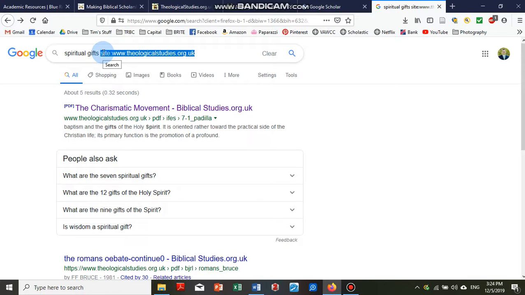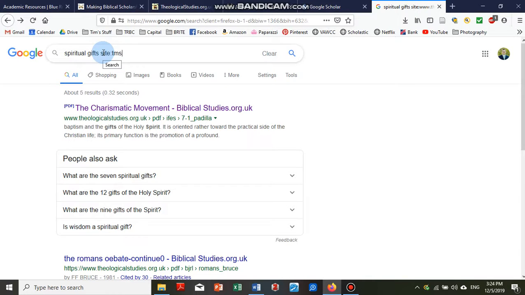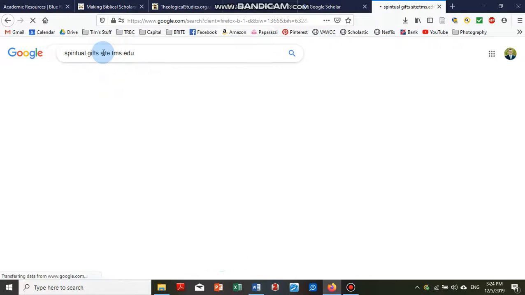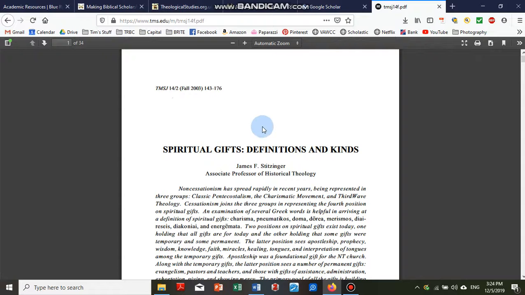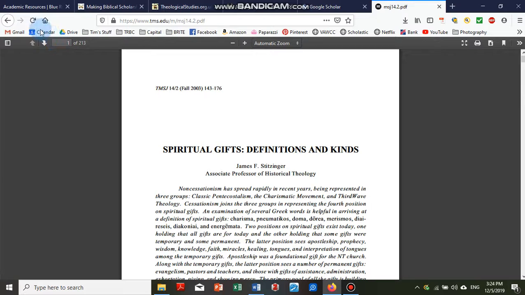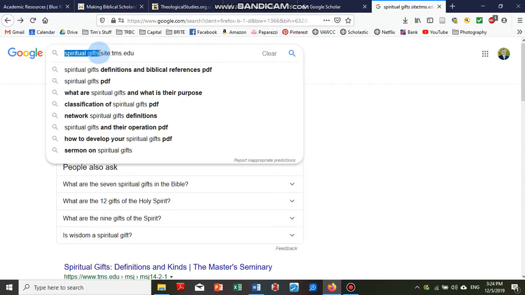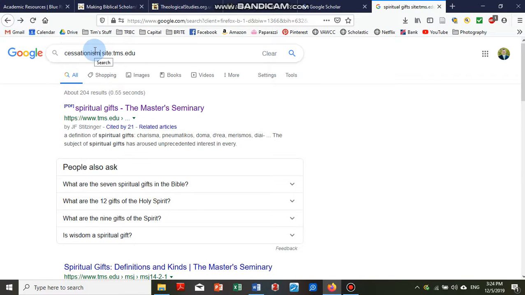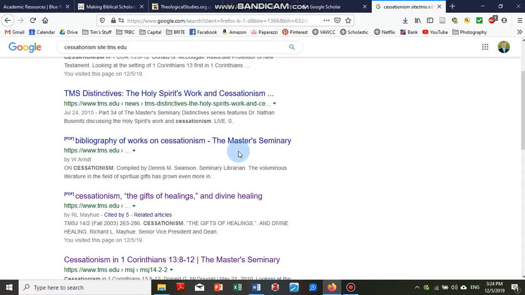So if we wanted to look at the Master Seminary Journal, we could do site colon tms.edu. That's the Master Seminary, and lo and behold, we get articles from their journal. This is the first one that came up, and I know they have written quite a bit on this, so you can look at various journal articles that they've written, and it looks like the same one. Maybe we want to change the topic to cessationism, and lo and behold, more Master Seminary Journal articles come up. That's one way to do it.